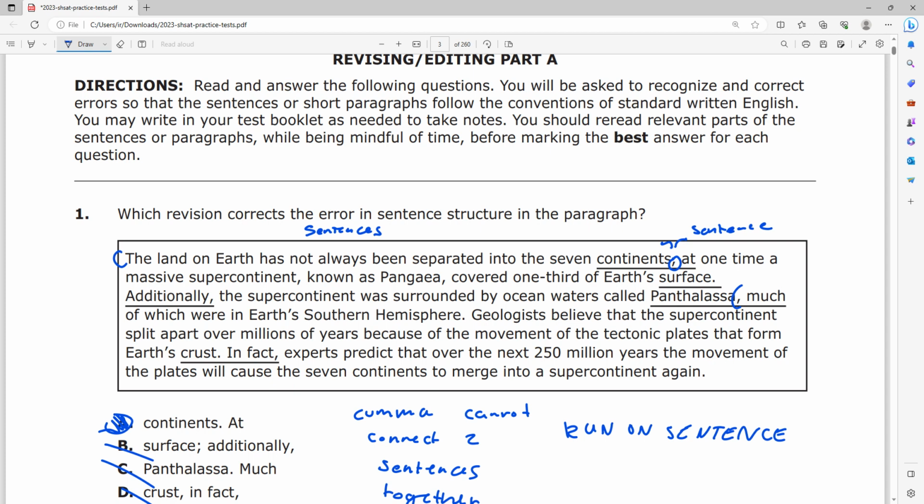It doesn't make sense. But when I combine "much of which were in Earth's southern hemisphere" with "the supercontinent was surrounded by ocean waters called Panthalassa," this combination suddenly makes sense. Because I know what the "much of which were in the southern hemisphere" refers to: this massive ocean was mainly in the southern hemisphere. And the reason I'm allowed to connect this fragment to this main sentence is because of this comma.